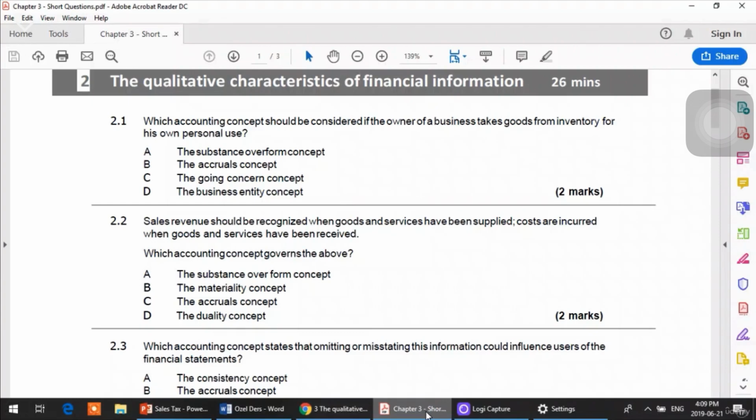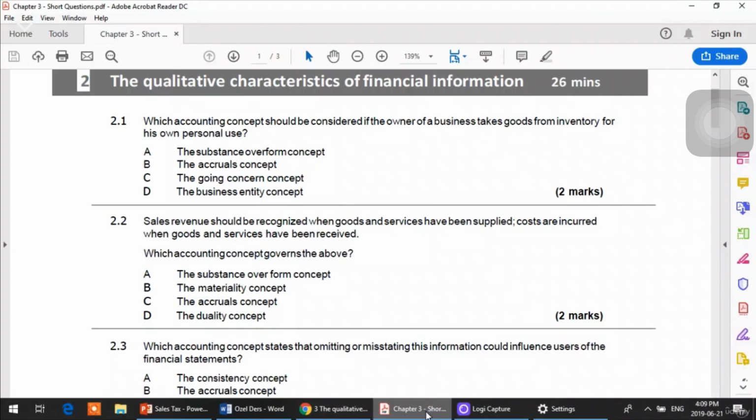And why do we consider it, which accounting concept should we consider? That it is taken separately. So the answer is D, the business entity concept, because business is a different thing from owner. So if the owner is taking goods for personal use, we should consider the business entity concept and treat them separately. A, B and C, all three of them are wrong.